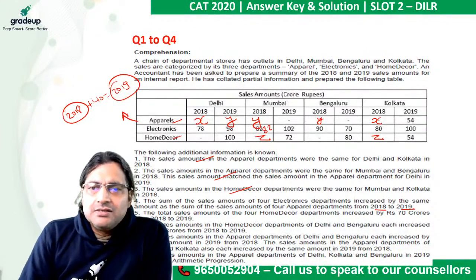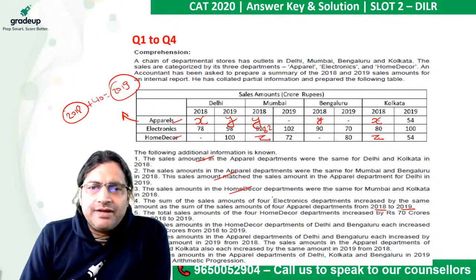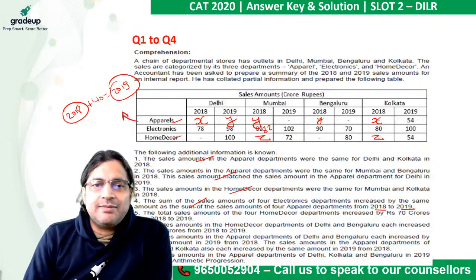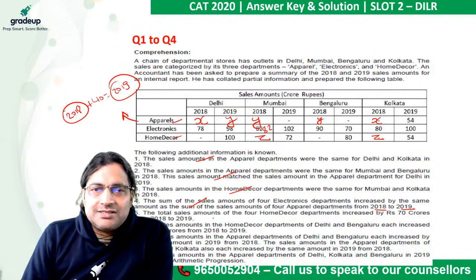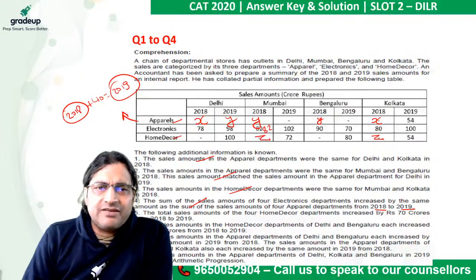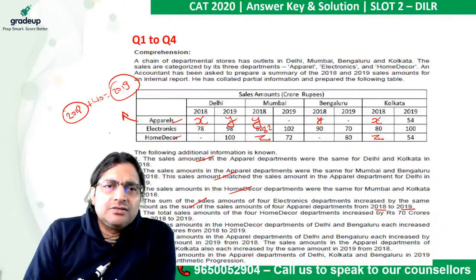All right. So we have already taken care of statement number 4 as well. Keep cancelling them like this. Now the total sales amount of the home decor departments, again we are back to home decor departments, increased by rupees 70 crores from 2018 to 2019.